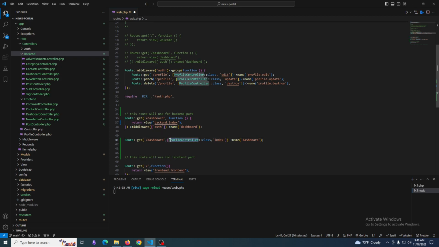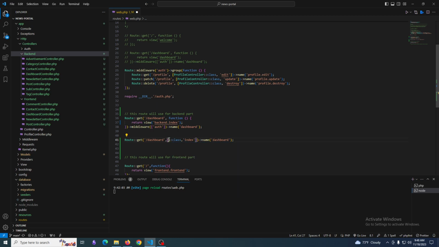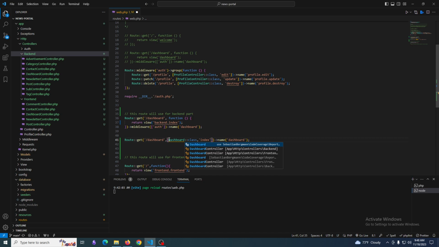We need the backend dashboard controller. We already have two dashboard controllers, one is frontend and one is backend, so I need the backend controller.